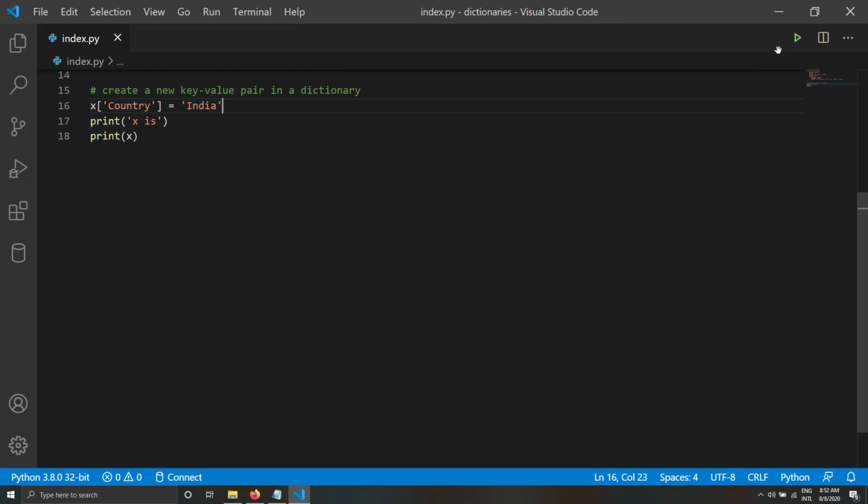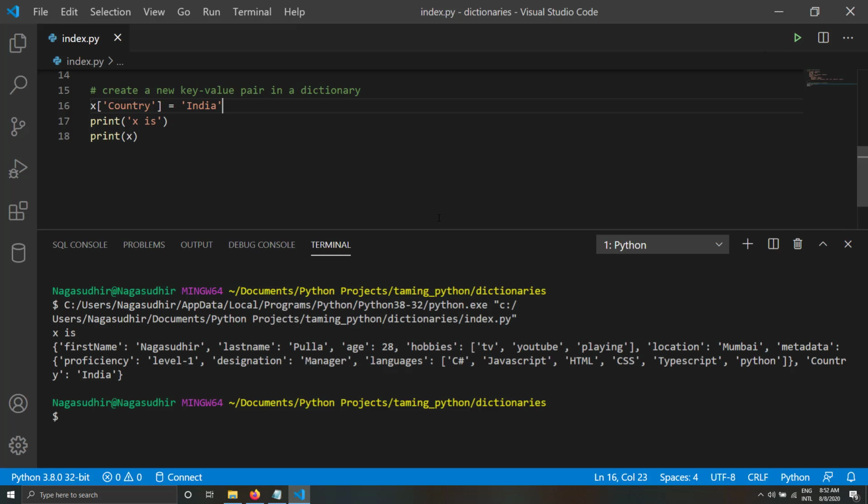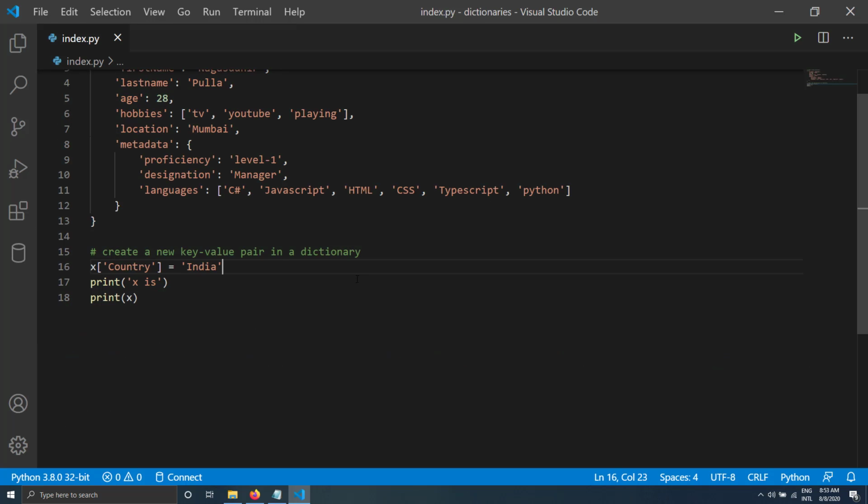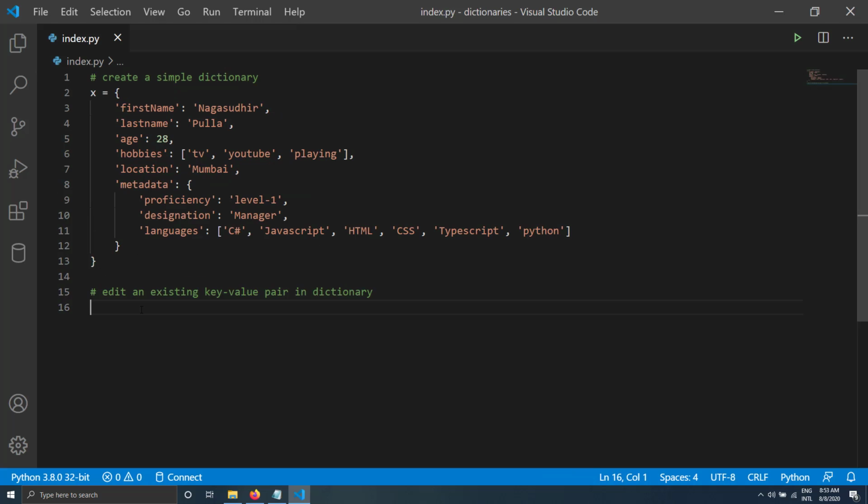So let me try to run this. Here you can see I've got a new key value pair inside X, which is country. You can see country India. So that's how you can create a new key value pair inside an existing dictionary using this simple bracket notation. In my case, I just created a key value pair country India. Okay, so now let's try to edit an existing key value pair in the dictionary.